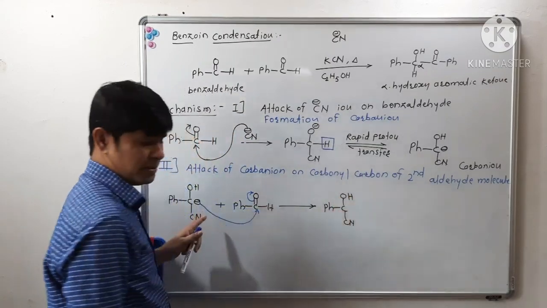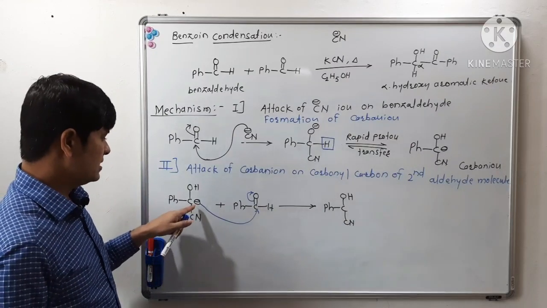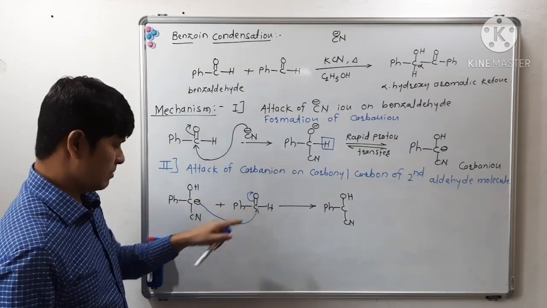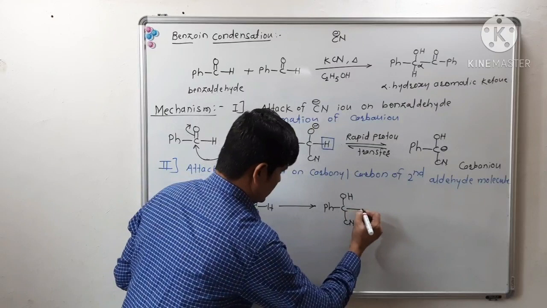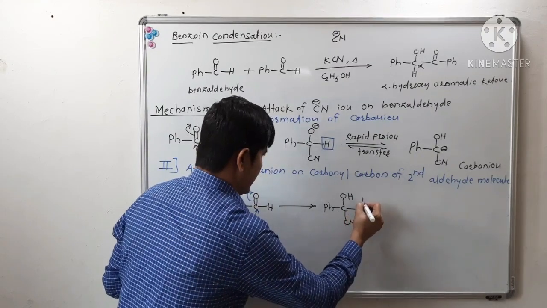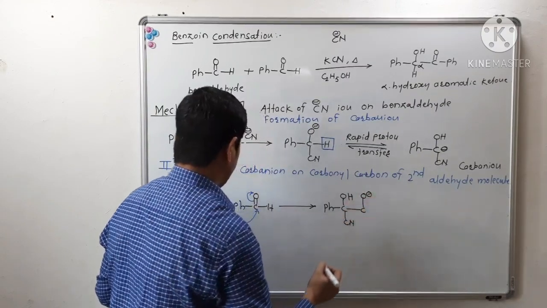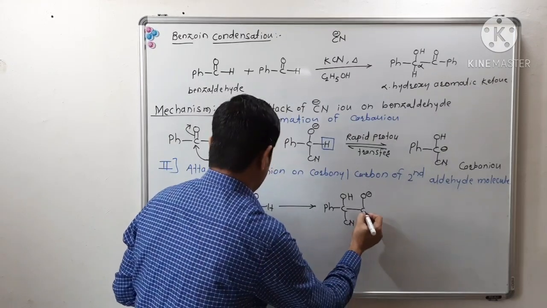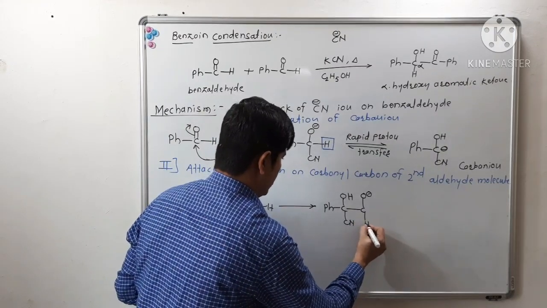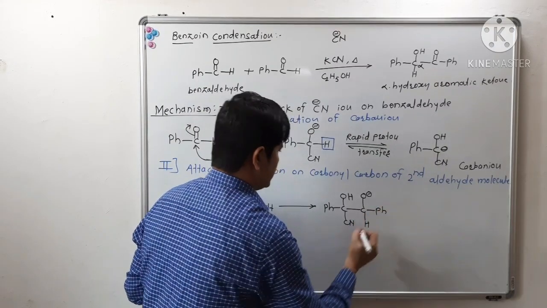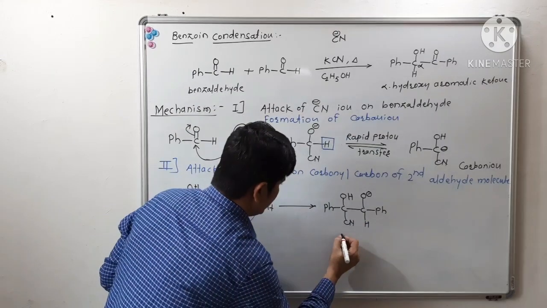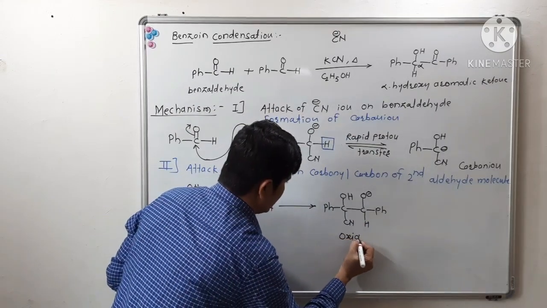Now there will be a formation of a carbon-carbon single bond. So this carbon and this carbon will get bonded to each other, and you will have such kind of oxyanion. So I will write it as oxyanion.